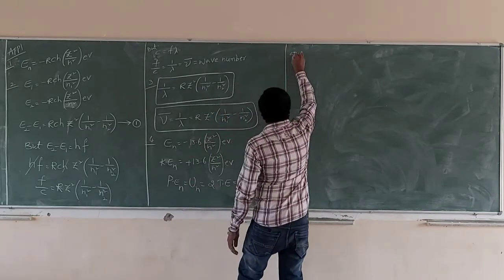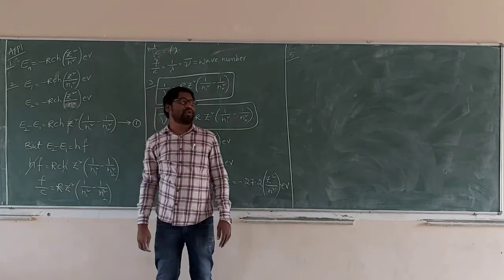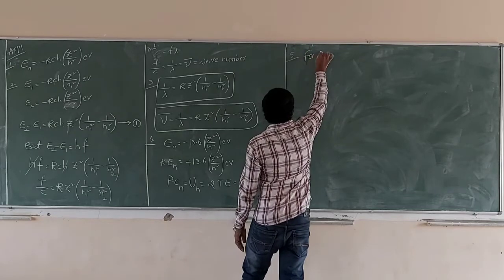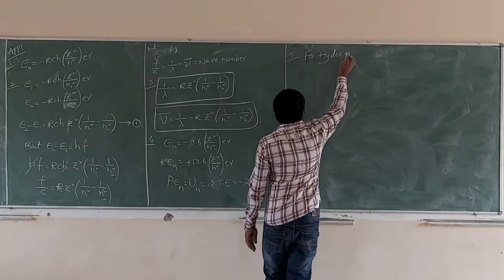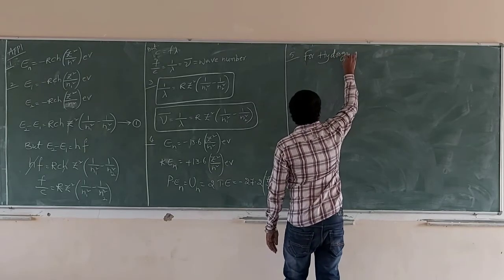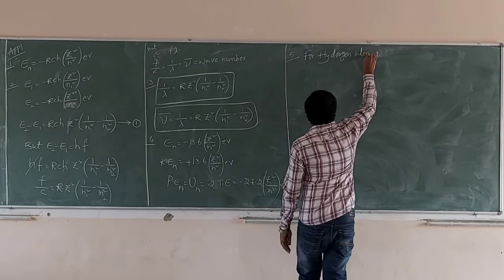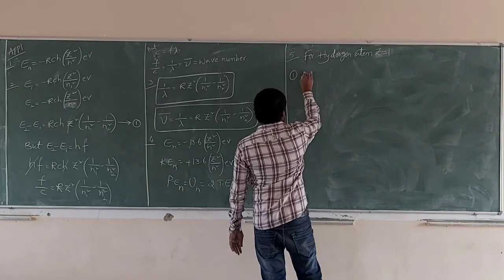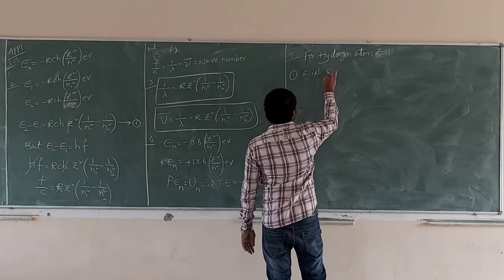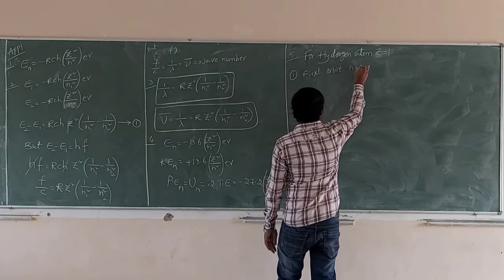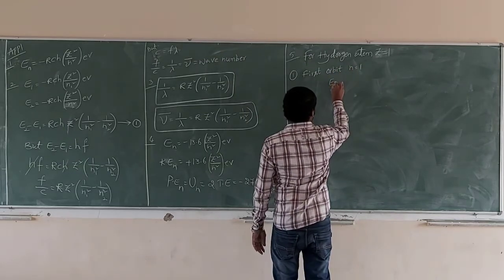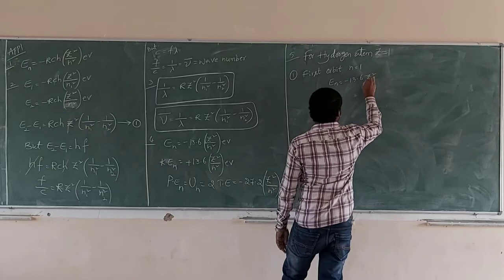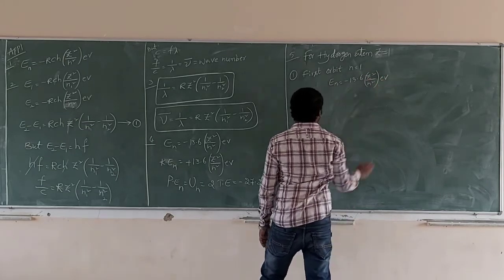Now we go for the first orbit, second, third, fourth. What are the energies situated there? So for hydrogen atom, Z is equal to 1. En is equal to minus 13.6 Z square by n square electron volt.